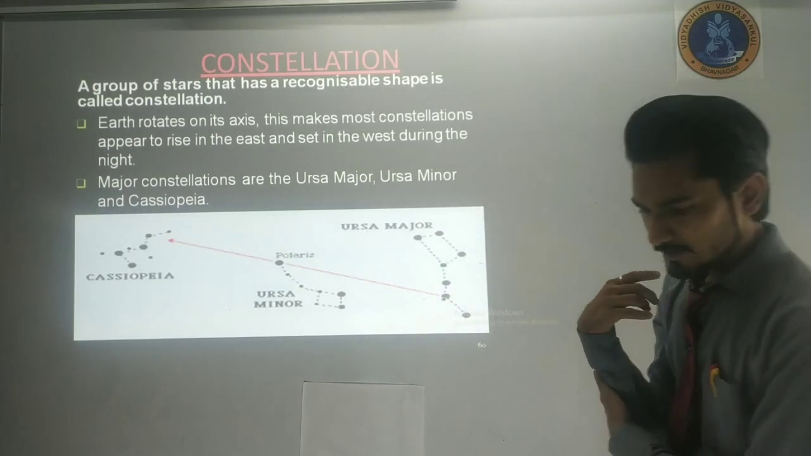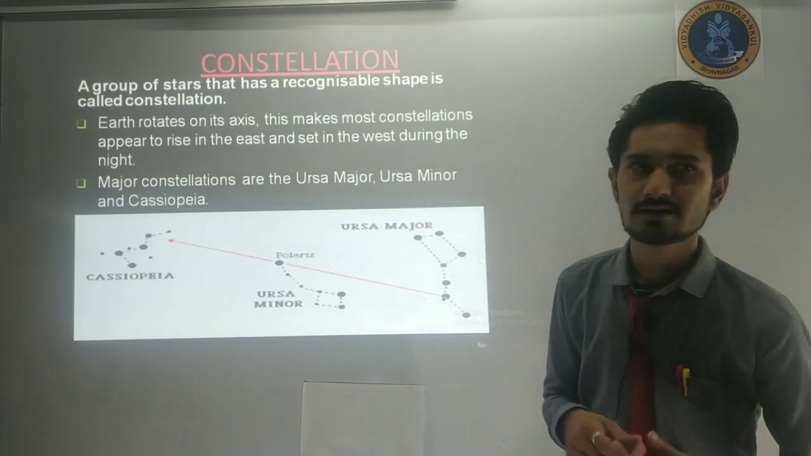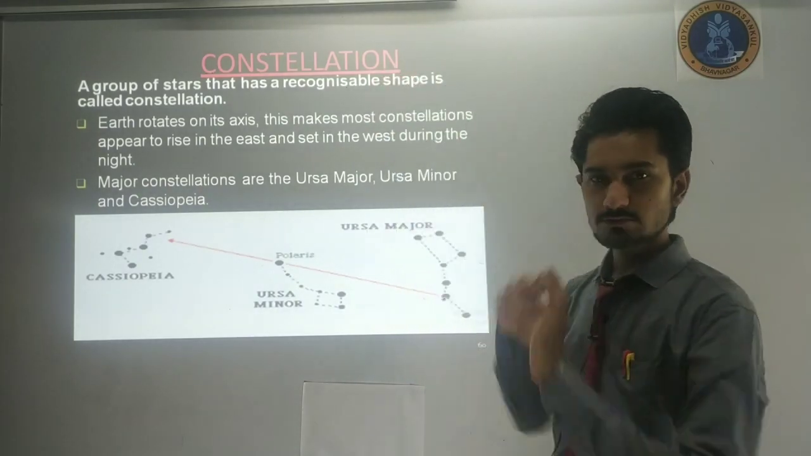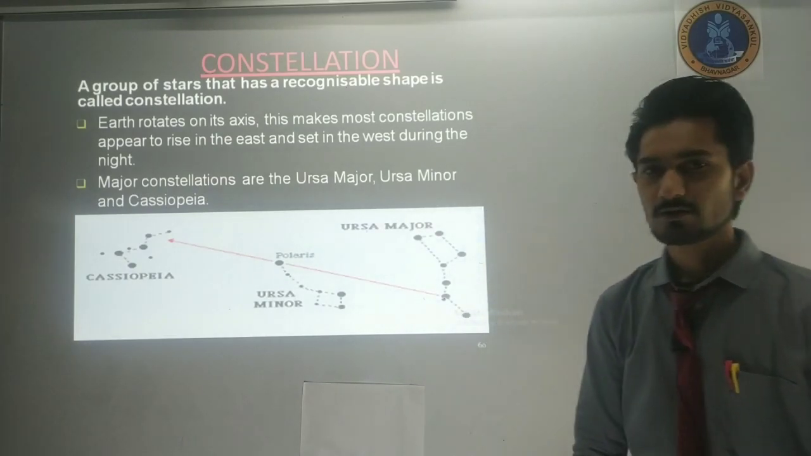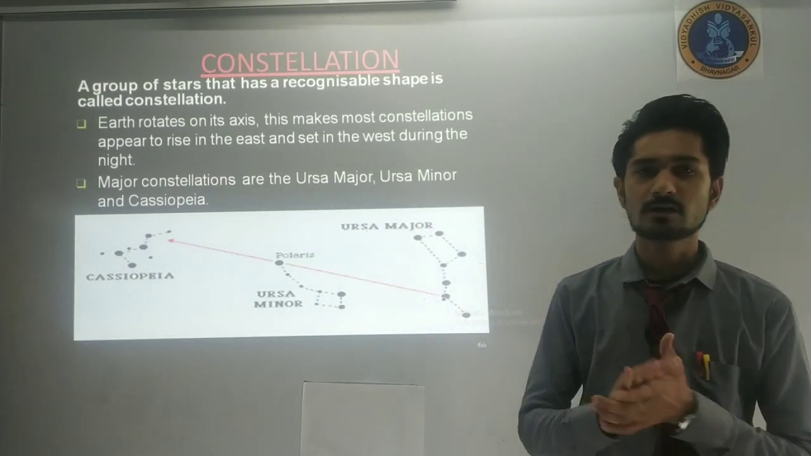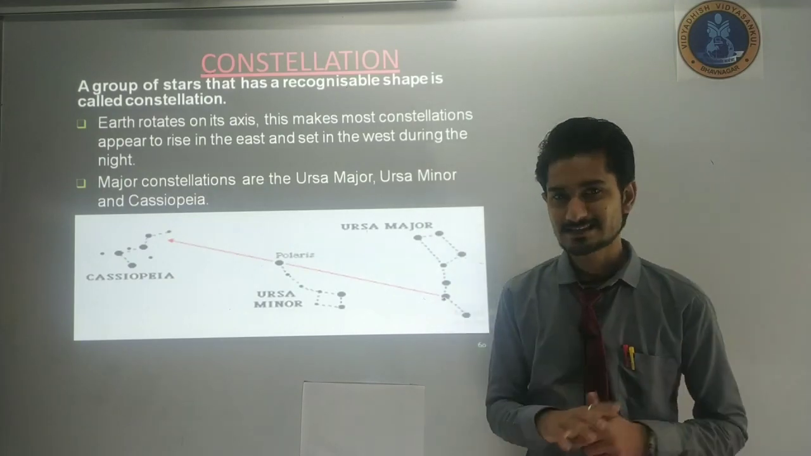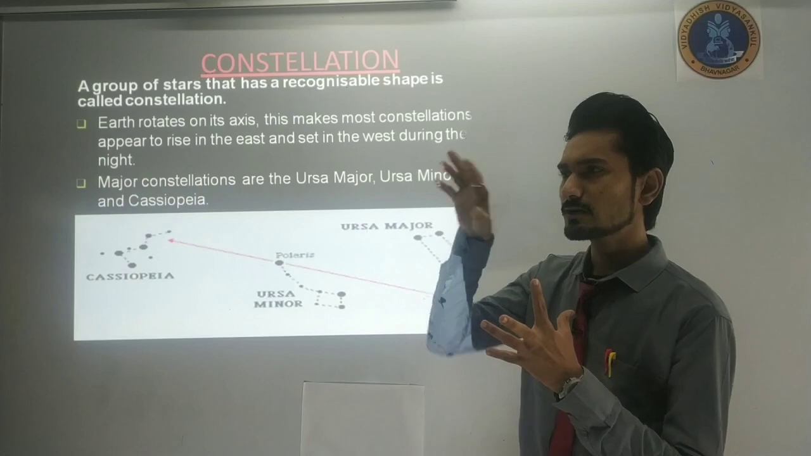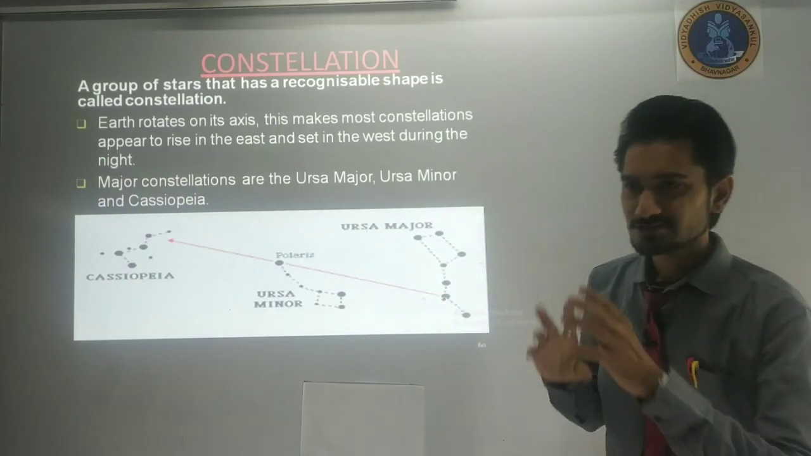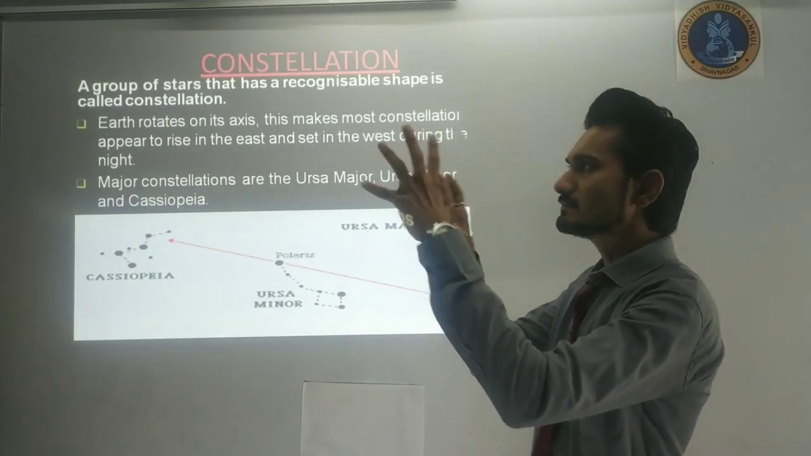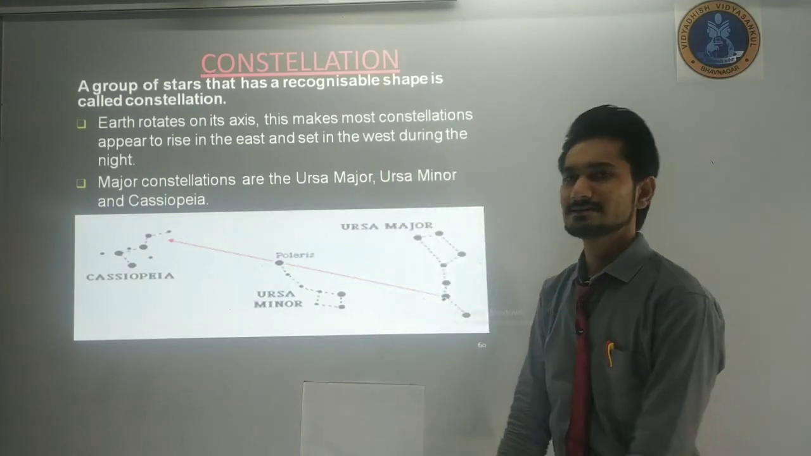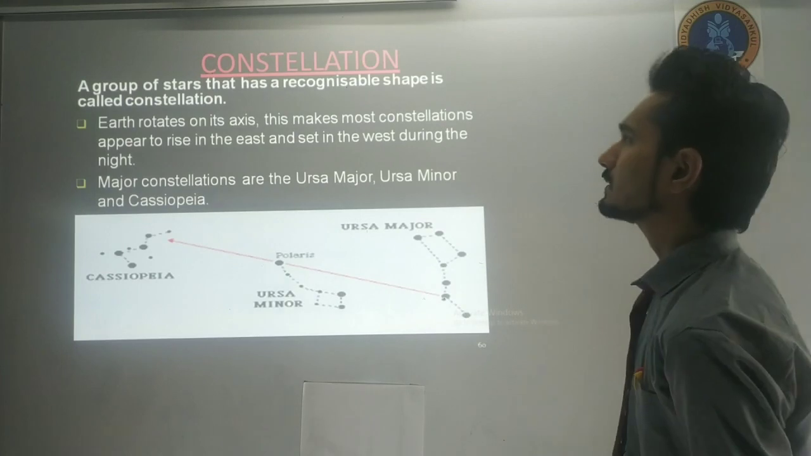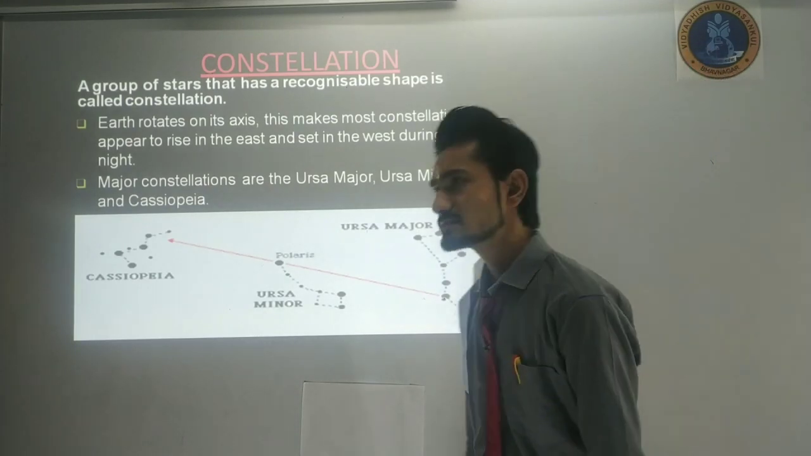If you have seen lots of stars together forming some kind of object in space or in the sky, you have seen that type of thing in lots of places, where seven or more stars create an object-like structure. This group of stars making some kind of object is called a constellation. A group of stars that has a recognizable shape is called a constellation.